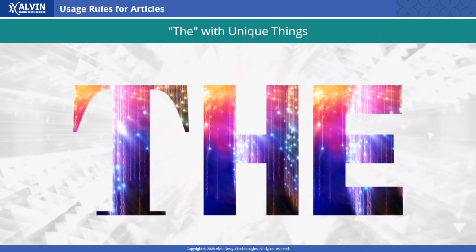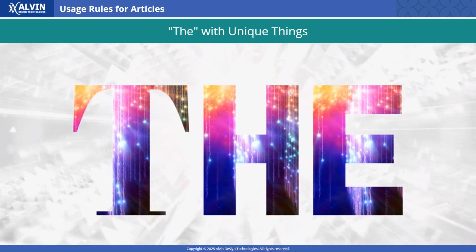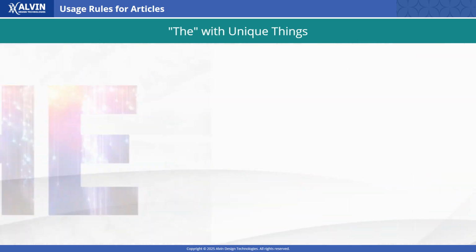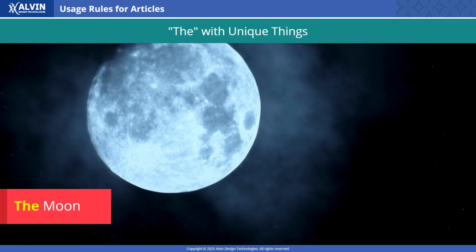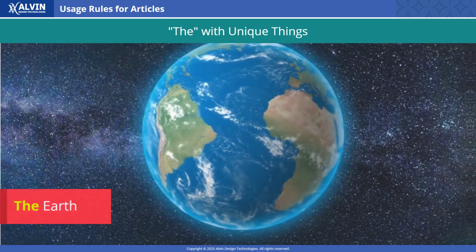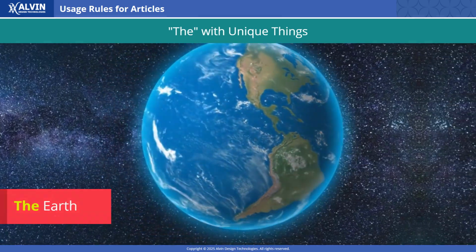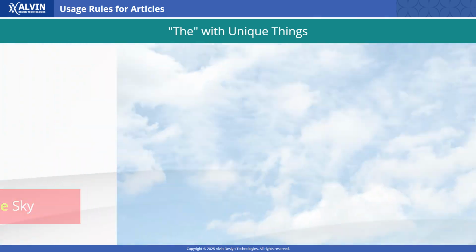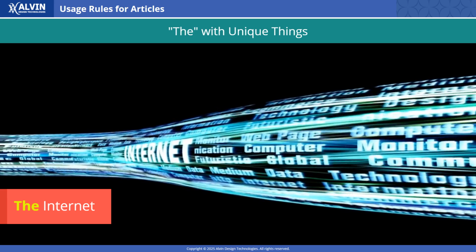The second rule is to use the with unique things. Use the for unique or well-known things. The moon. The earth. The sky. The internet.